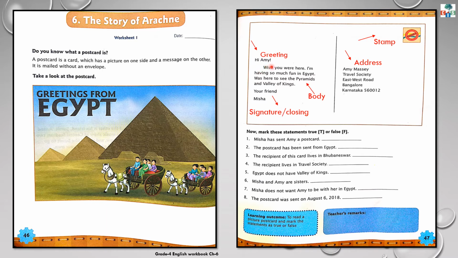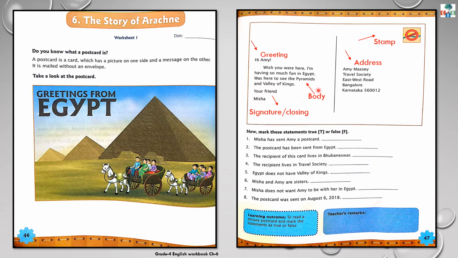After greeting that person, you will write your message. That is called the body part. And after completing your message, when your body part is completed, you will close your letter. That is, you will write your signature. If you are writing to a friend, you will write your friend and after that your name. If you are writing to your grandmother, you will write your granddaughter, then your name.